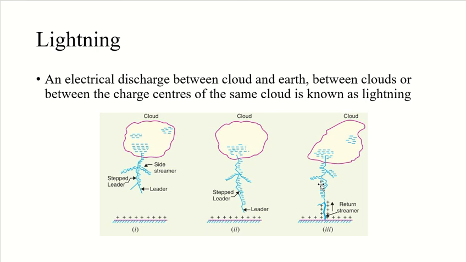It also has been estimated that throughout the world there are about 100 lightning strokes per second. So it's not rare, it's just not frequent in your region. And lightning discharge may have current in the range of 10 kiloamperes to 90 kiloamperes, and that is why it is very destructive. So we will keep today's lecture till here.